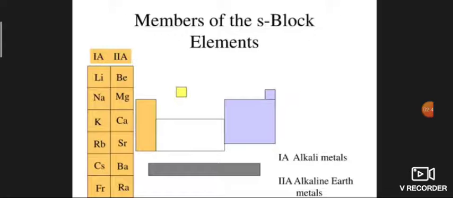For example, an important ore of lithium is spodumene. It is lithium aluminum silicate, LiAl(SiO3)2. So it is present with their ores.